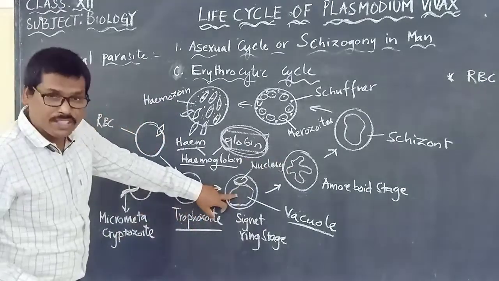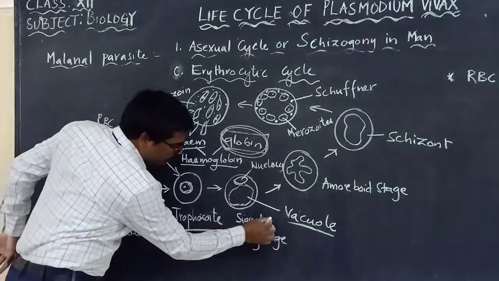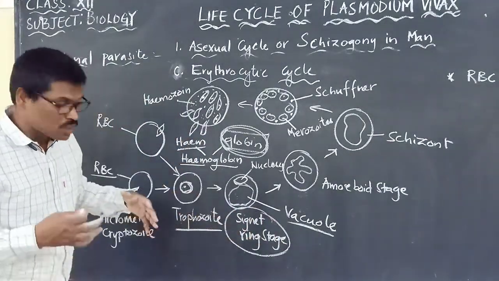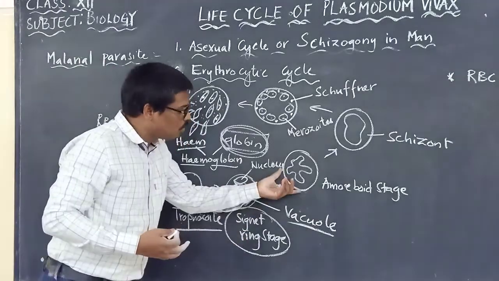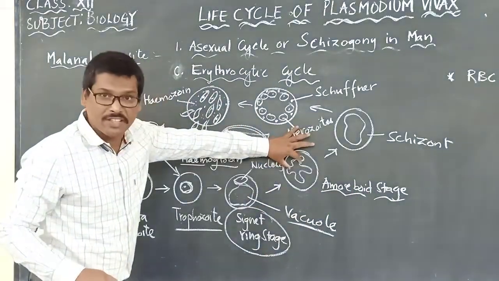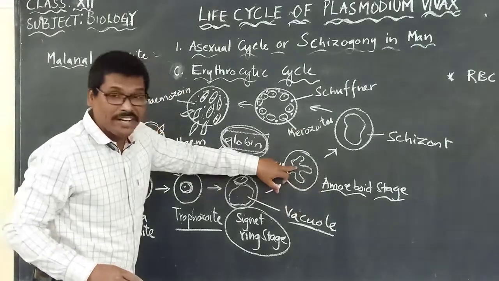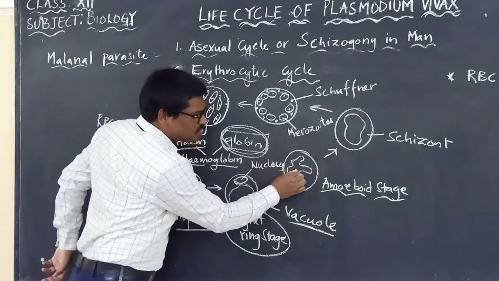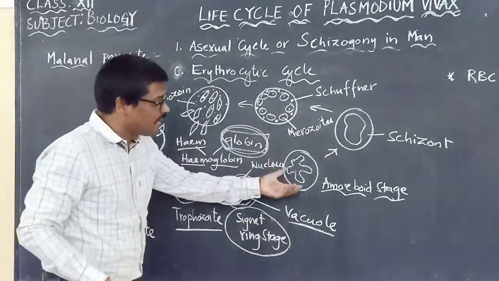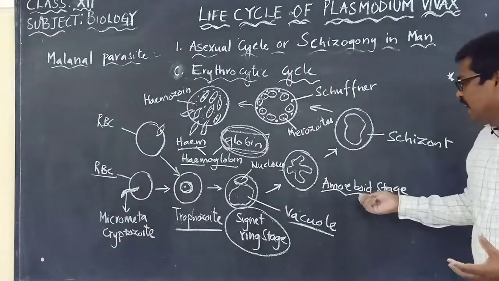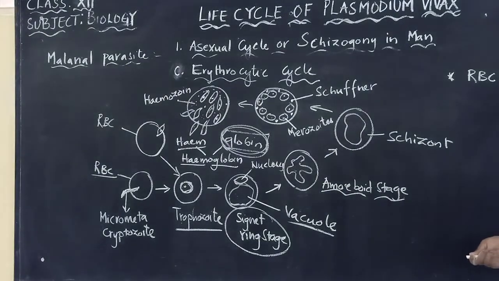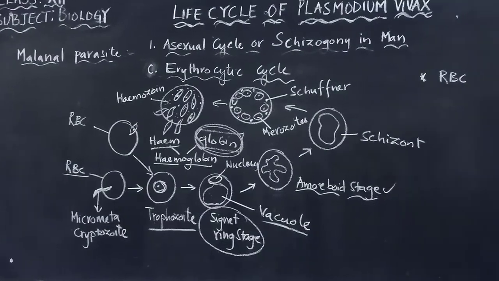So once the vacuole is formed, now what happened? It is appearing like a signet ring stage. And now slowly this signet ring stage develops into an amoeboid stage. Now here is the parasite. Now it is in what shape? Amoeboid stage. This amoeboid stage slowly engulfs so much of the hemoglobin, digests the hemoglobin and takes it as nourishment, and increases in size. So here we have to remember the amoeboid stage.